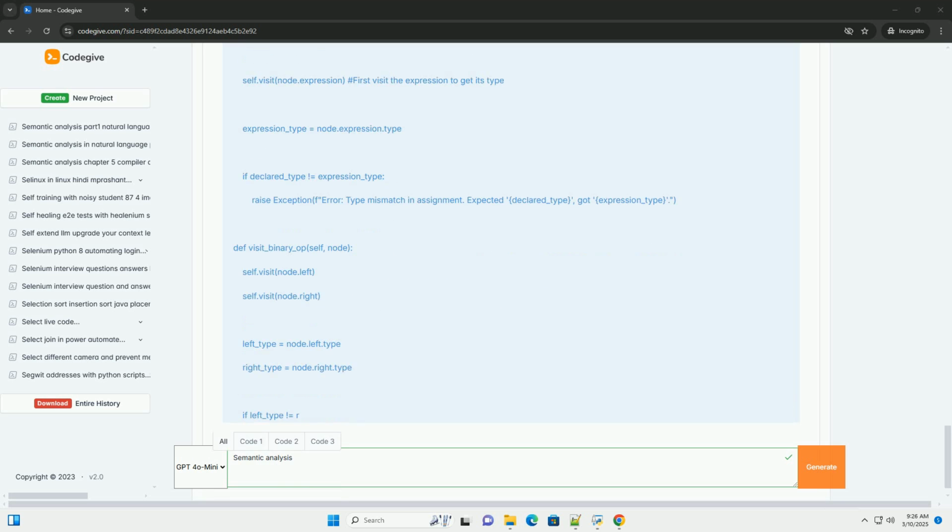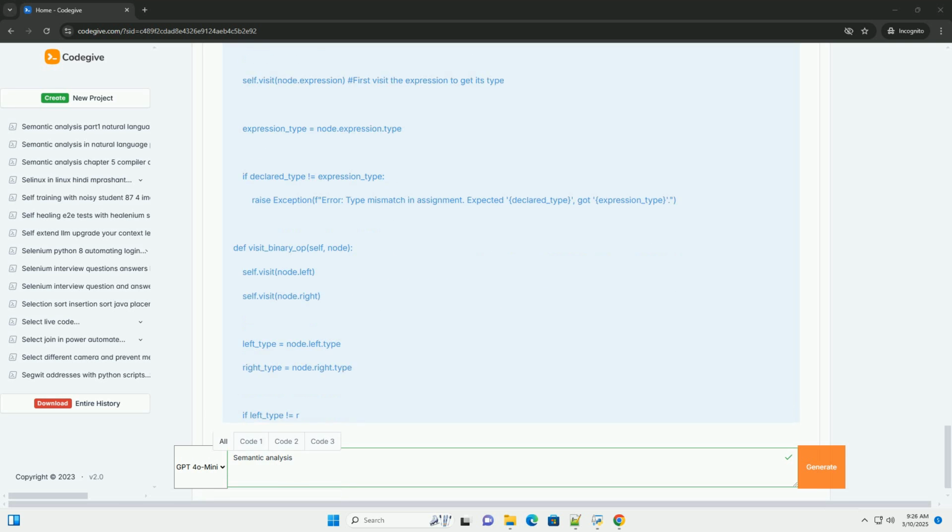Error reporting: improve error messages to provide more context, for example line number and column number, and make it easier to understand the error. More data types: add support for other data types, for example floats, strings, arrays, user-defined types. Functions: add support for function declarations and calls. This will require storing function signatures, parameter types and return type, in the symbol table. Checking that the number and types of arguments in function calls match the function's signature.